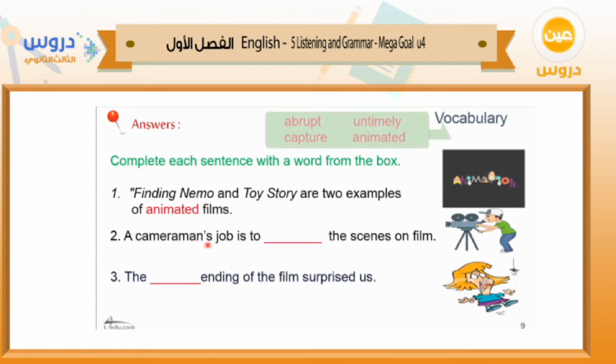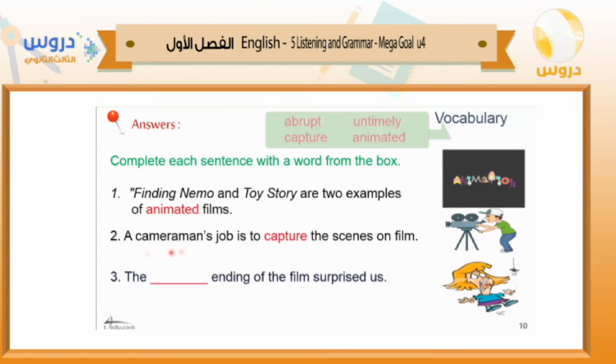Number 2: A cameraman's job is to the scenes on film. So something here related to the cameraman. His job is to capture. Excellent. So his job is to capture the scenes on film. Alright, this is one of the meanings of capture.